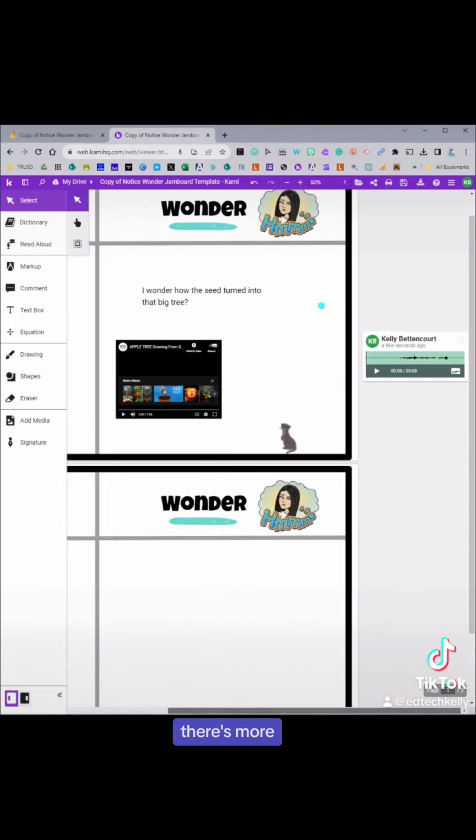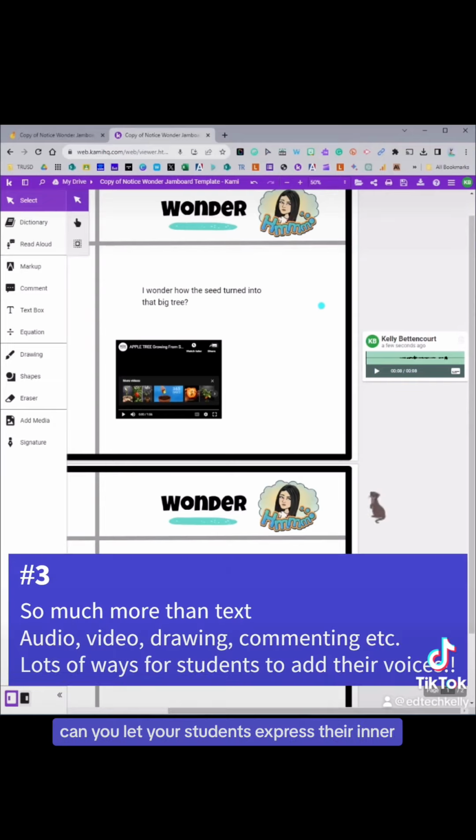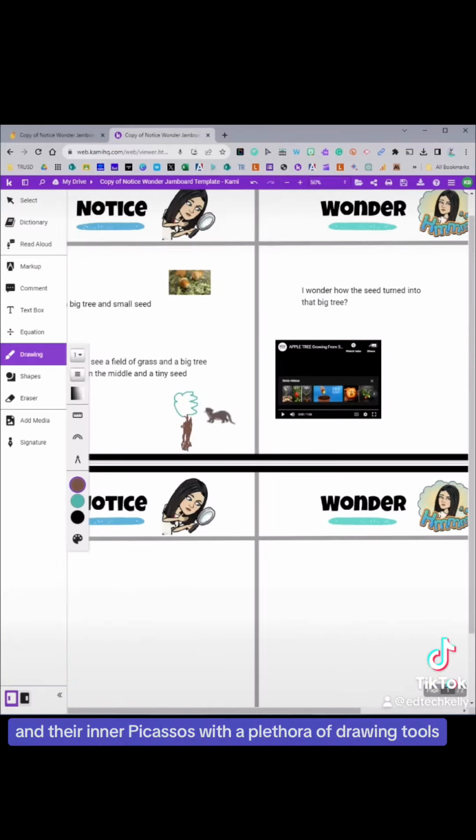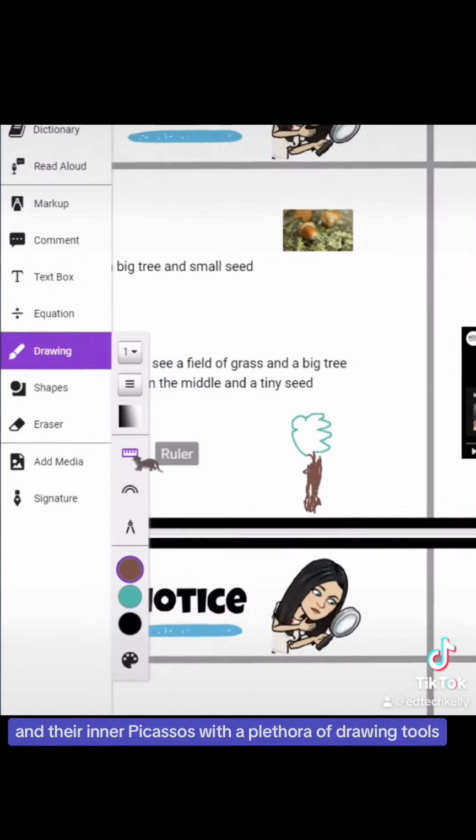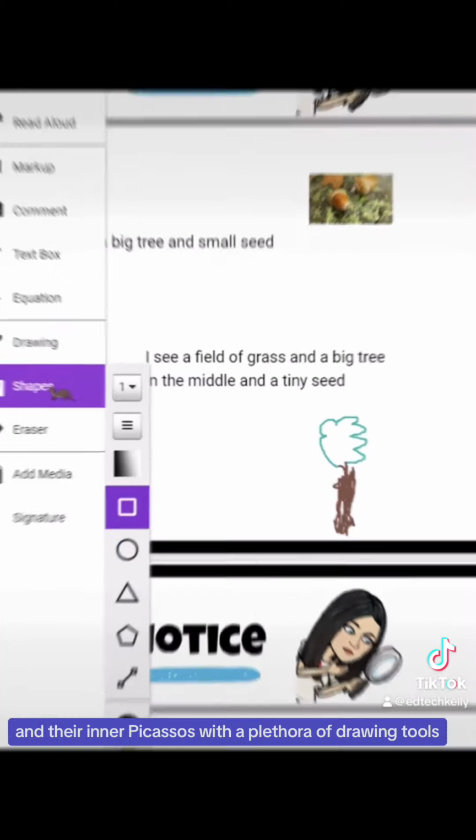But wait, there's more. Number three, beyond text, Cami lets your students express their inner Mozarts with audio. They can insert audio clips here. Their inner Spielbergs with other media tools like YouTube videos. And their inner Picassos with a plethora of drawing tools.